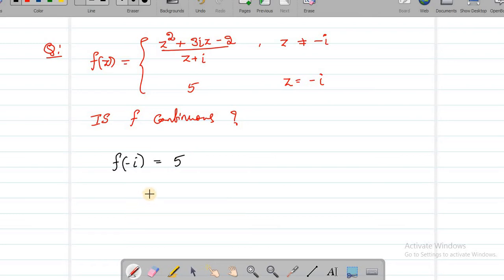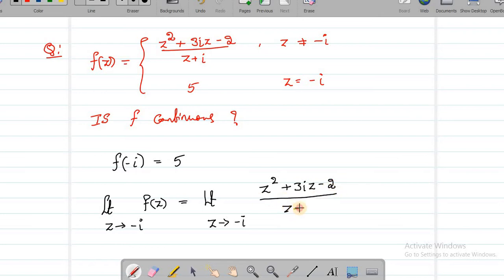The next thing, I'd like to see what its limit is, that is, the limit as z goes to minus i of f of z. In other words, the limit as z goes to minus i of z square plus 3iz minus 2 by z plus i. But here there is a problem.